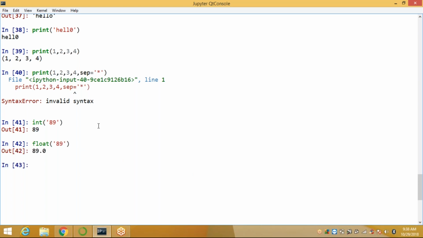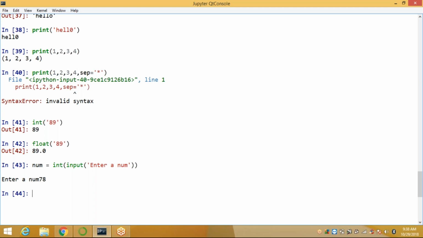It displays 89.0. In the same way, you can take num is equal to int of input of enter a number. When you enter it, it displays that particular number, 17. Automatically it converts to integers. If you give a float, it converts to float values.